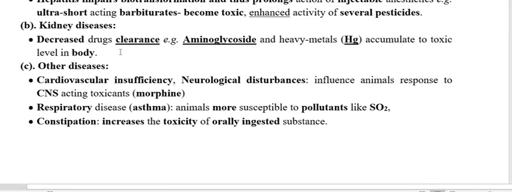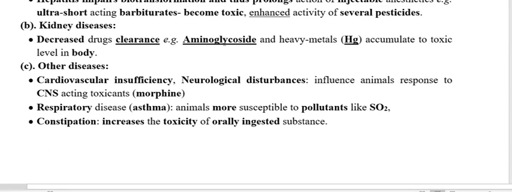So if the kidney is compromised, then the excretion of aminoglycoside is also compromised, and therefore aminoglycoside remains for a longer time interval in the patient, and as you know, aminoglycoside is nephrotoxic and ototoxic. So this is going to produce the toxicity. Therefore it should be easily excreted from the patient while taking this drug.